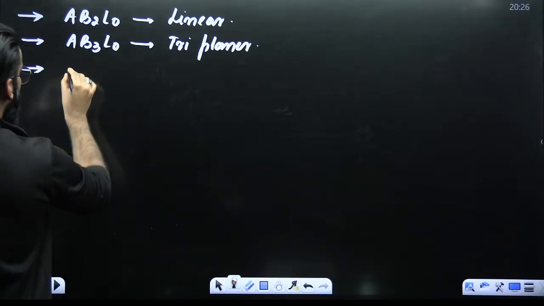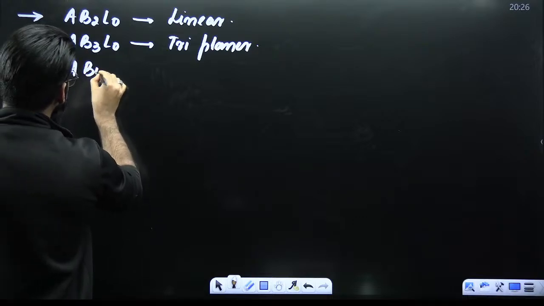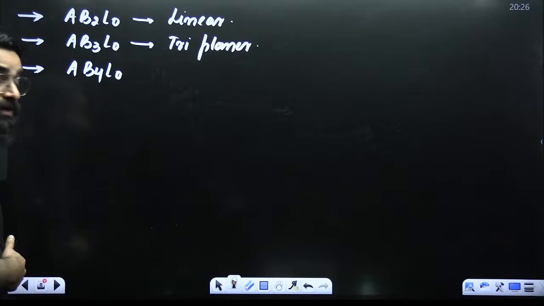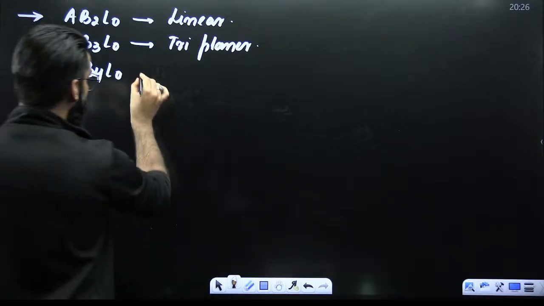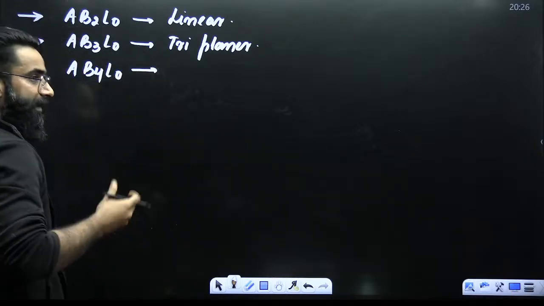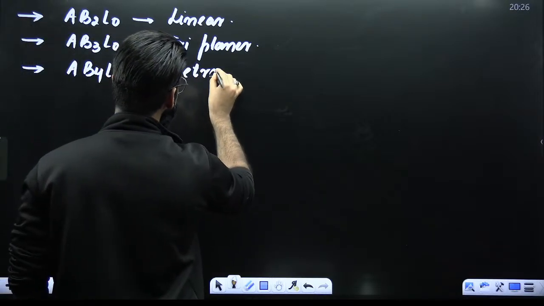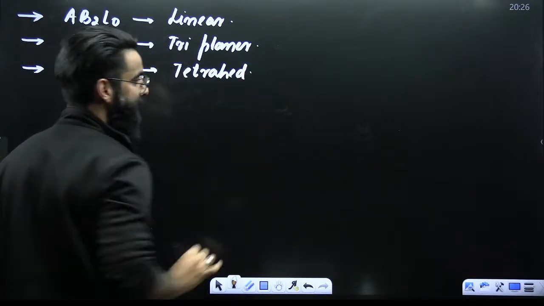Whenever you see a molecule of the type AB4L0, remember the shape of the molecule is going to be tetrahedral.